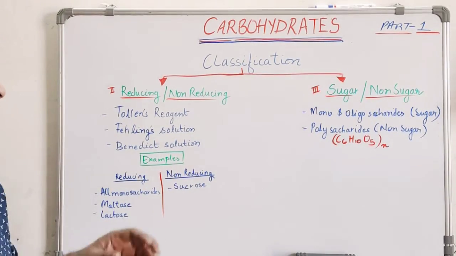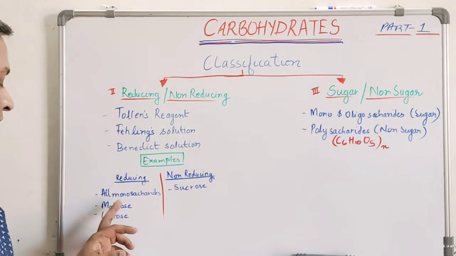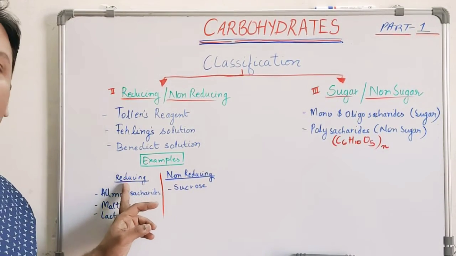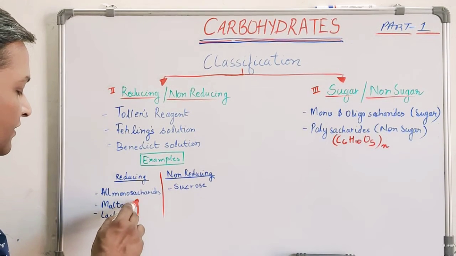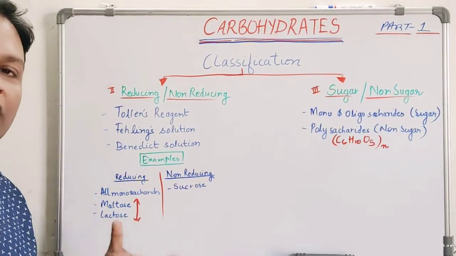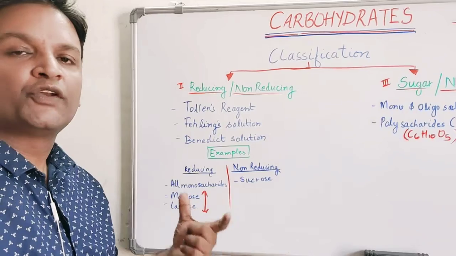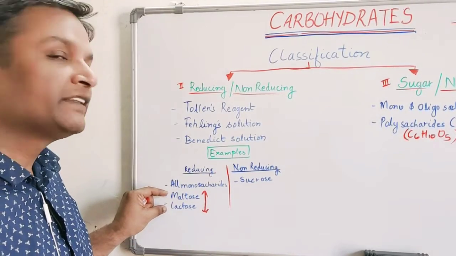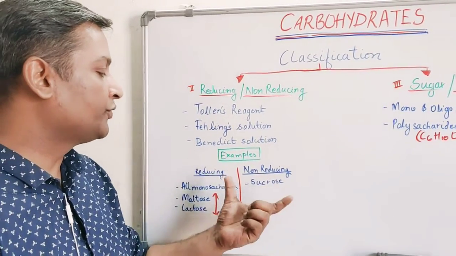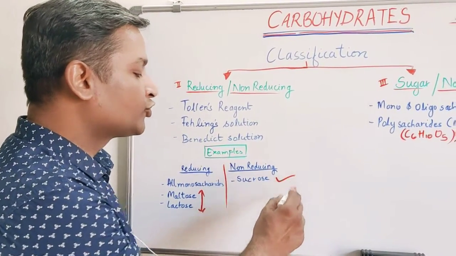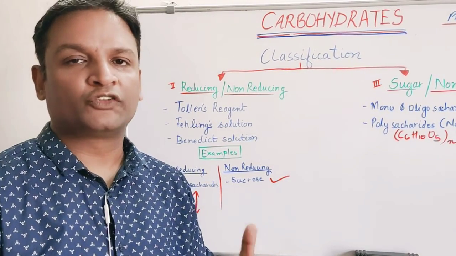non-reducing in nature. When we think of reducing sugar, if I have to give you one example, all monosaccharides are reducing in nature. Among disaccharides, maltose is a reducing sugar, and lactose, which is a milk sugar, is also a reducing sugar. So these two are disaccharides, but they are reducing in nature, and all monosaccharides are reducing in nature. Third is the non-reducing case. In case of non-reducing sugar, the most common example is sucrose. Common table sugar is called sucrose.